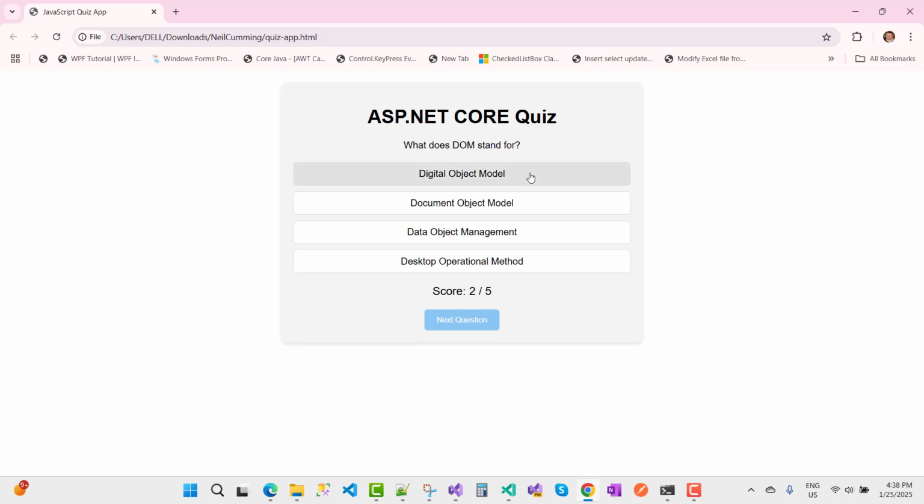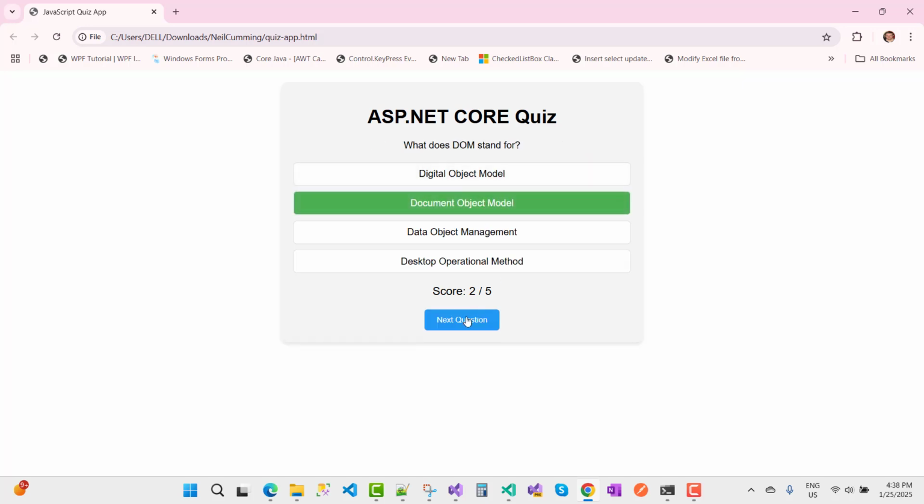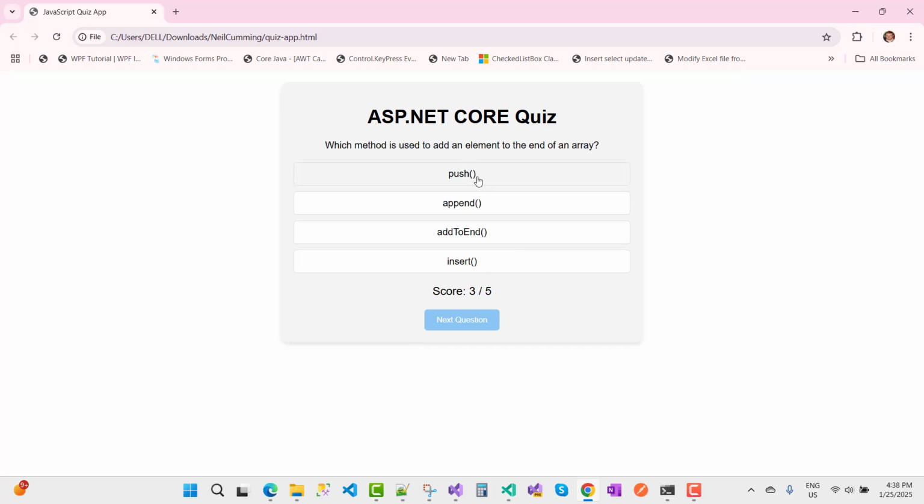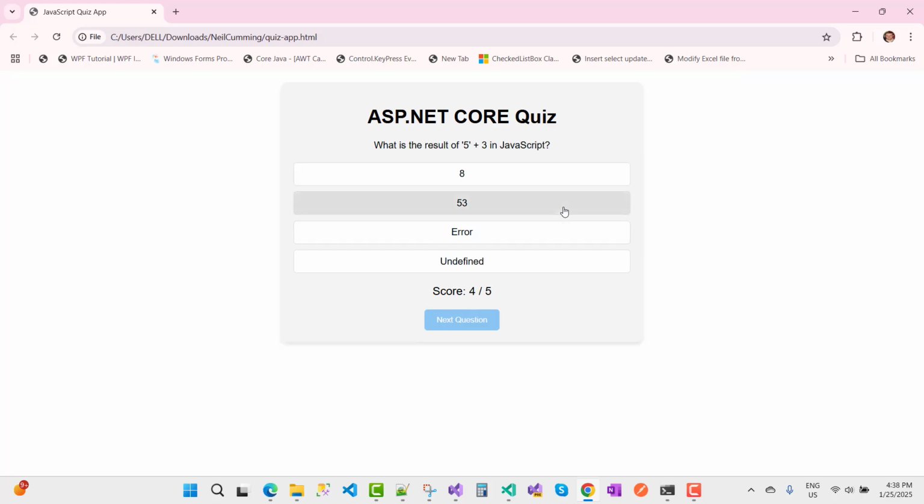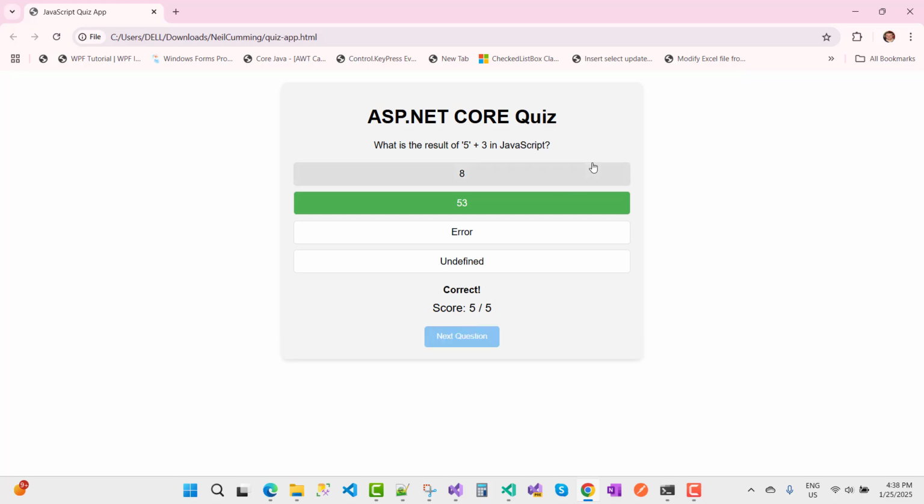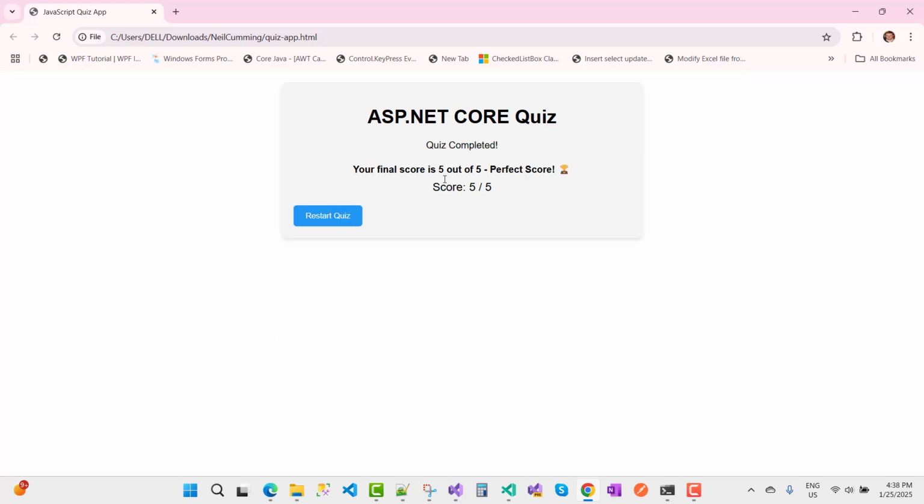So first of all, to design this quiz with the help of basic data, and after that I will handle this quiz using the database table. Okay, so let's get started with the new project in ASP.NET Core.